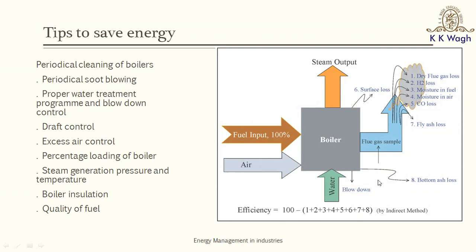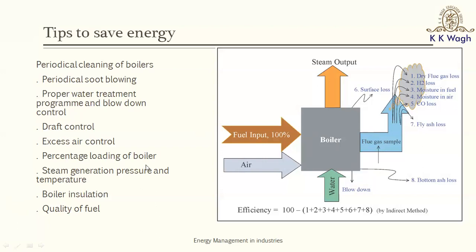This blowdown quantity would be less if you control the quality of the water. What is blowdown? We blow down a certain amount of mass of working fluid from the boiler in order to maintain the quality of the water inside the boiler, so that there is no scaling also. For that, proper water treatment and proper blowdown control are essential steps. So these are the important steps.